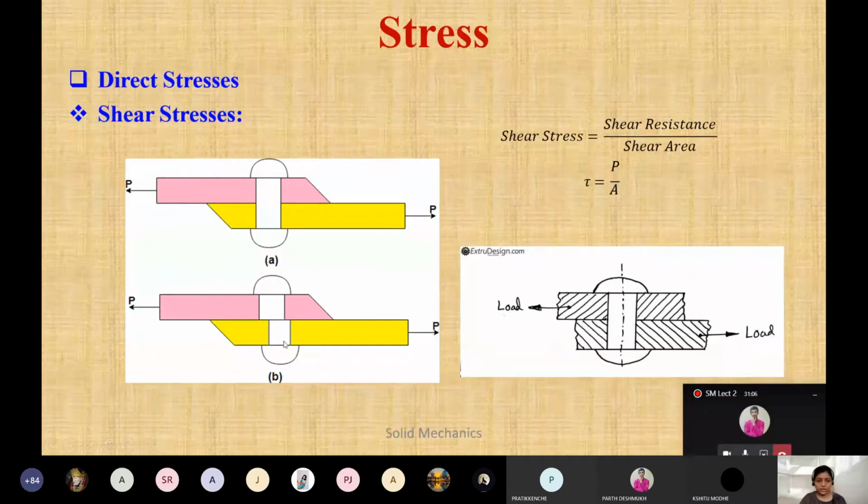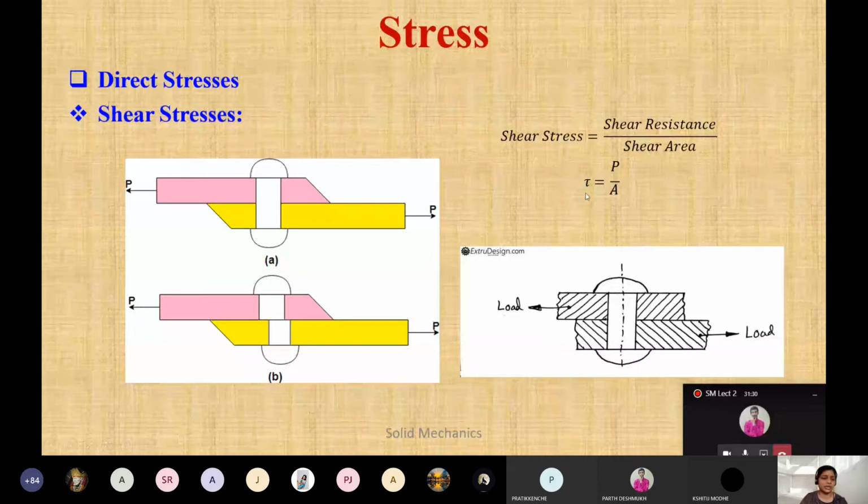So see, it may happen due to this one. This is the first one and this will be the second one. So shear stress will occur between the two materials only, either fixed or jointed. जहाँ पर भी joint है, fix है, वहाँ पर आप लोगों को ज़्यादा shear feel होगा. तो that's why it is called shear resistance divided by shear area, and it is denoted by tau. ठीक है, tau से denote करेंगे.